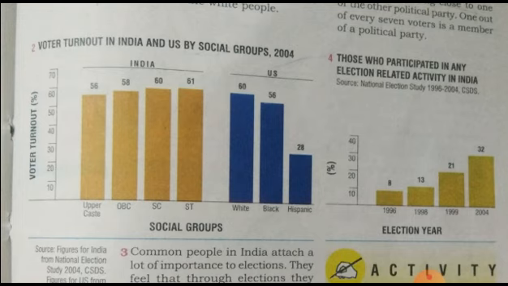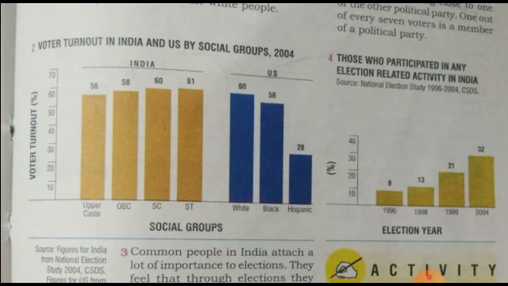So here percentages are given. Upper caste 56%, OBC 58%, SC scheduled caste 60% and ST 51%. This is the percentage of voter turnout.